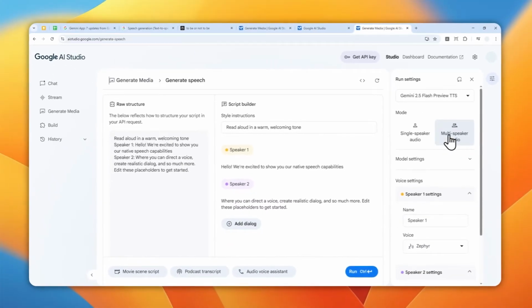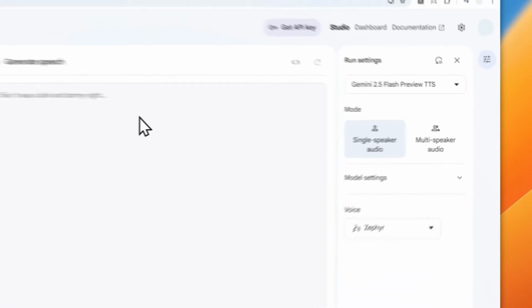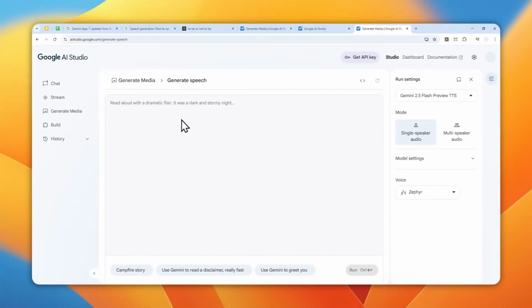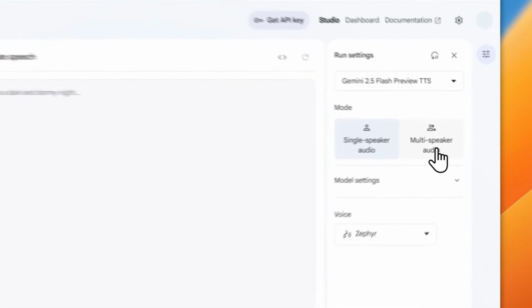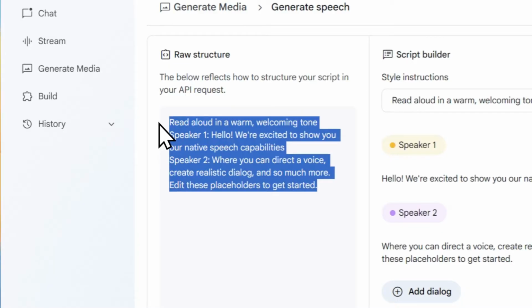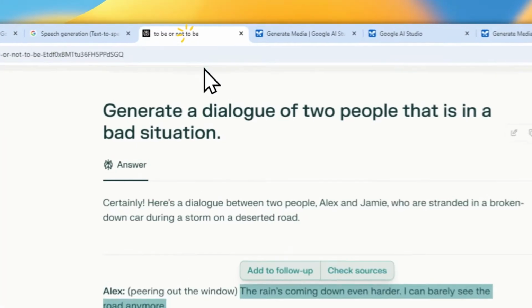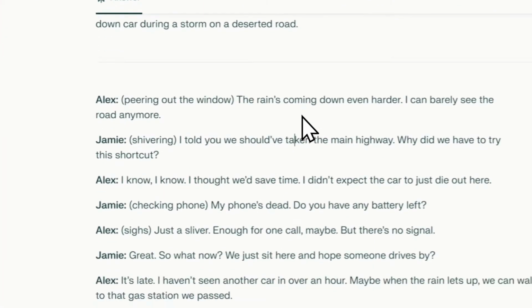So here you want to navigate to multi-speaker audio because there is also another mode called single speaker audio where there's only one person talking, but for this video I'll try to create a conversation. So select multi-speaker audio, and I'm going to remove the sample. I'm going to just press backspace on my keyboard to delete that text, and I'm going to use this conversation that I created using Perplexity AI.